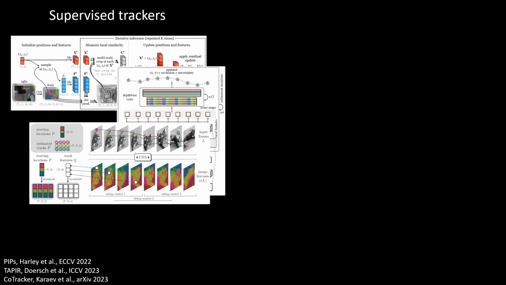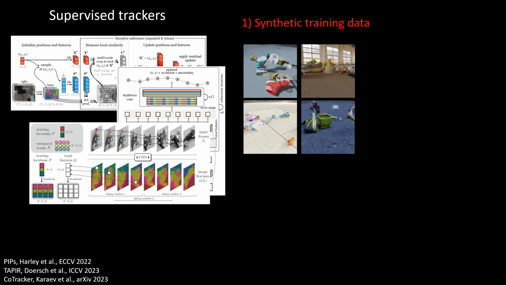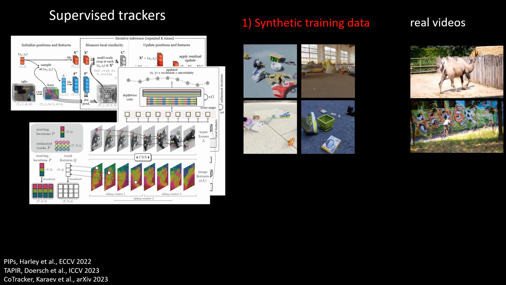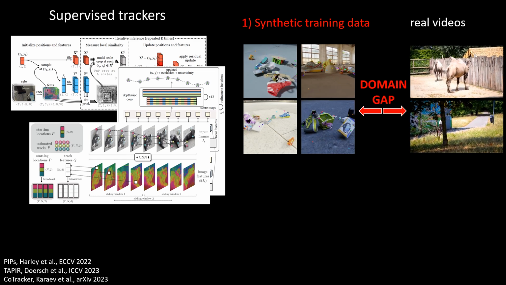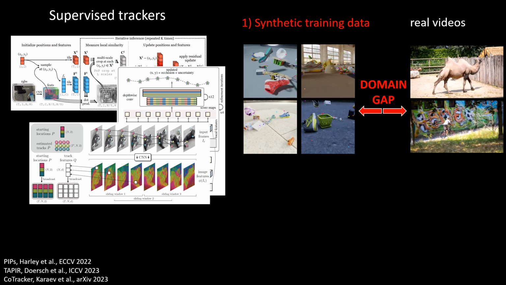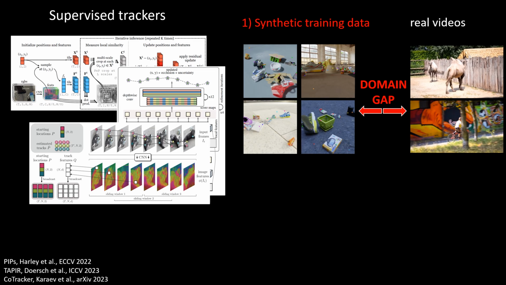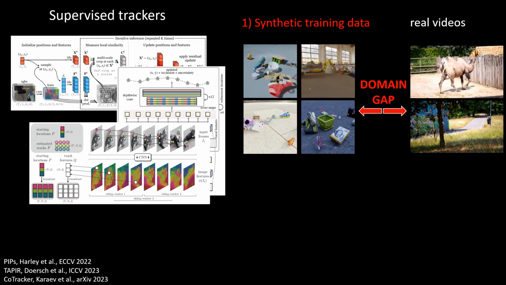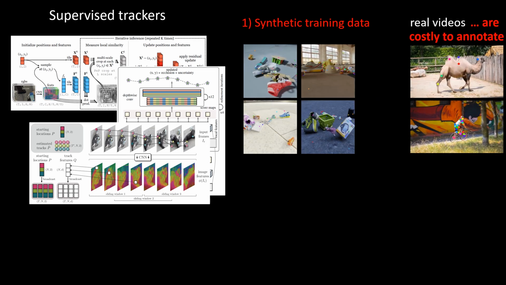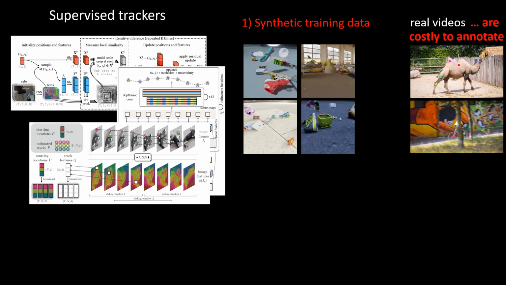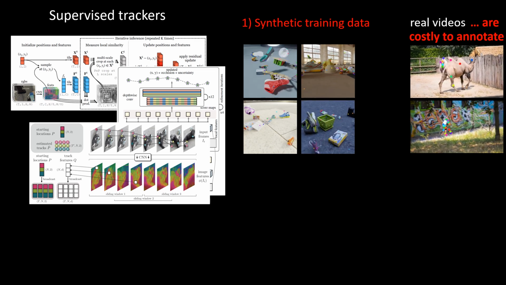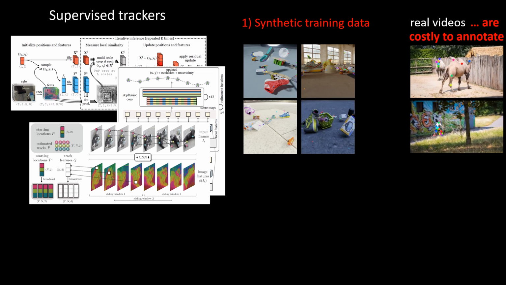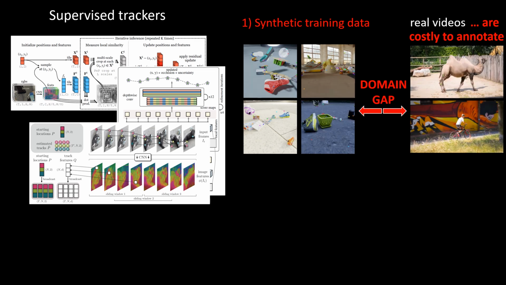Recently, supervised methods for point tracking have shown significant progress. However, these methods are typically trained on synthetic datasets consisting of moving objects in unnatural configurations and contain non-realistic textures, which presents a challenge when applied to real-world videos. While training on real-world data might resolve these issues, annotating real videos with point-wise correspondences is costly, and annotated data is currently limited to evaluation purposes.